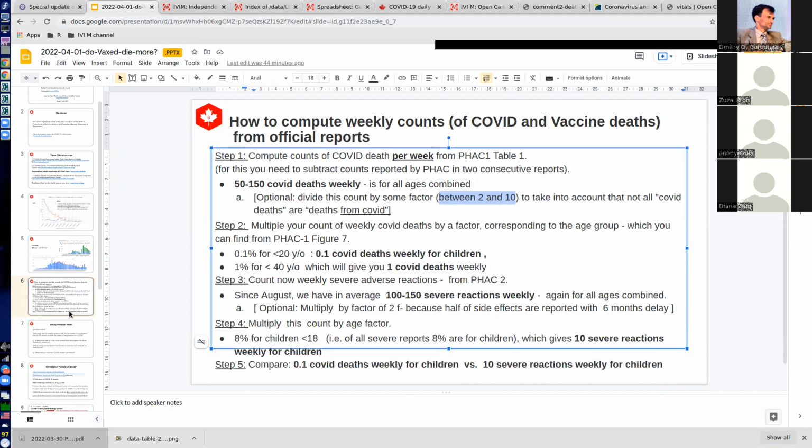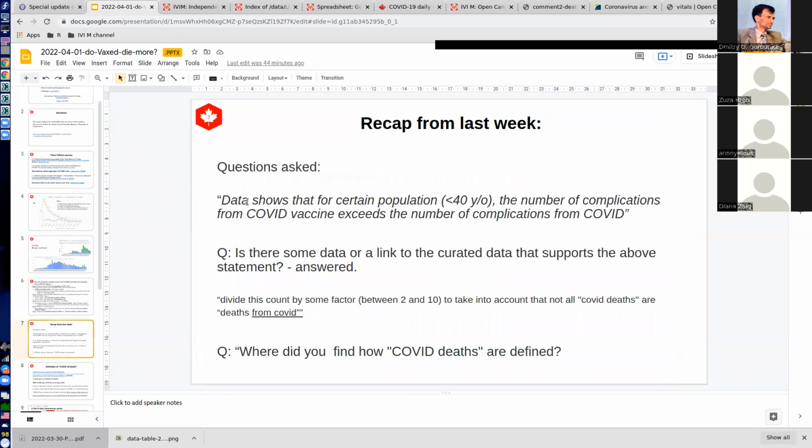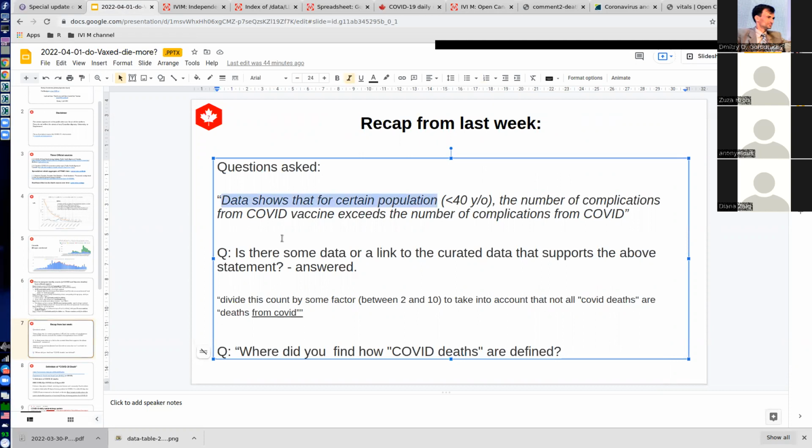The other question which was asked was, for which population, and how can we justify that the complications from the COVID vaccine exceed the number of complications from COVID? The PowerPoint presentation is on the portal, and the transcript will be added there as well, and the actual video is available on YouTube. Because again, it's what is called glasnost, which is a concept from the Soviet Union, which I learned when I was a student.